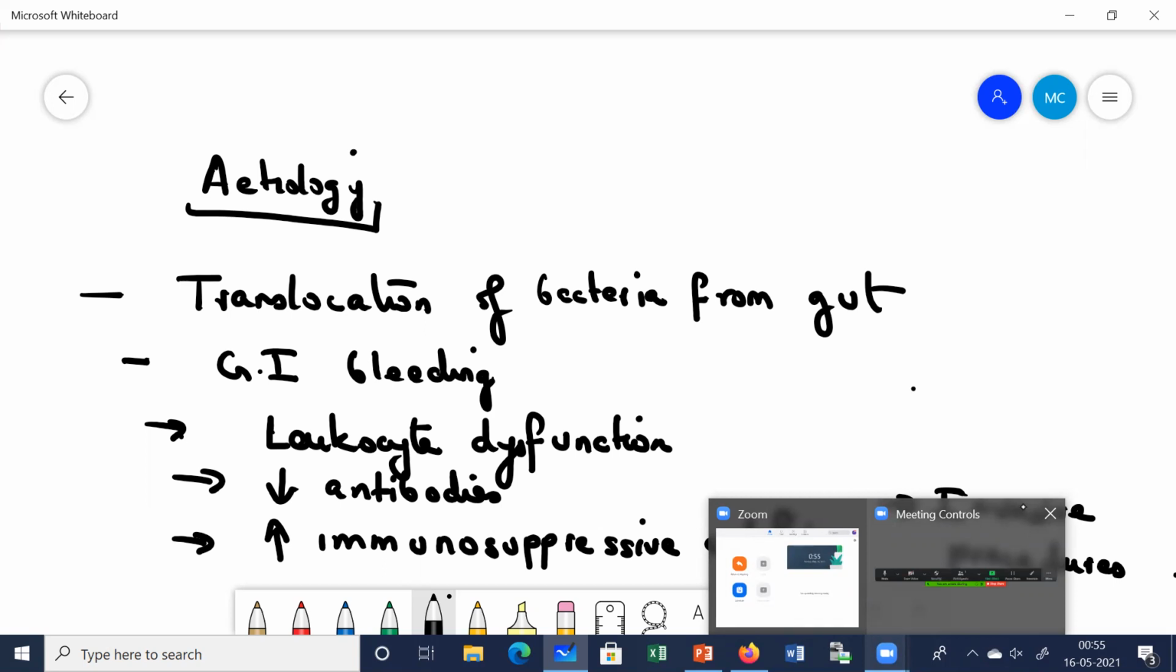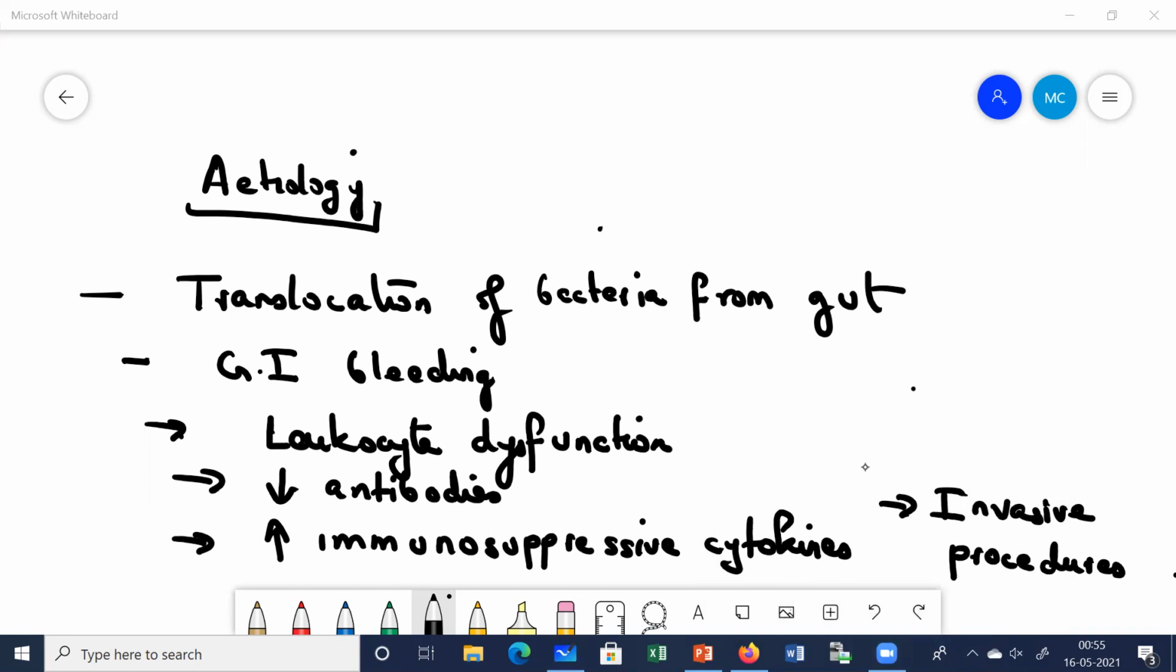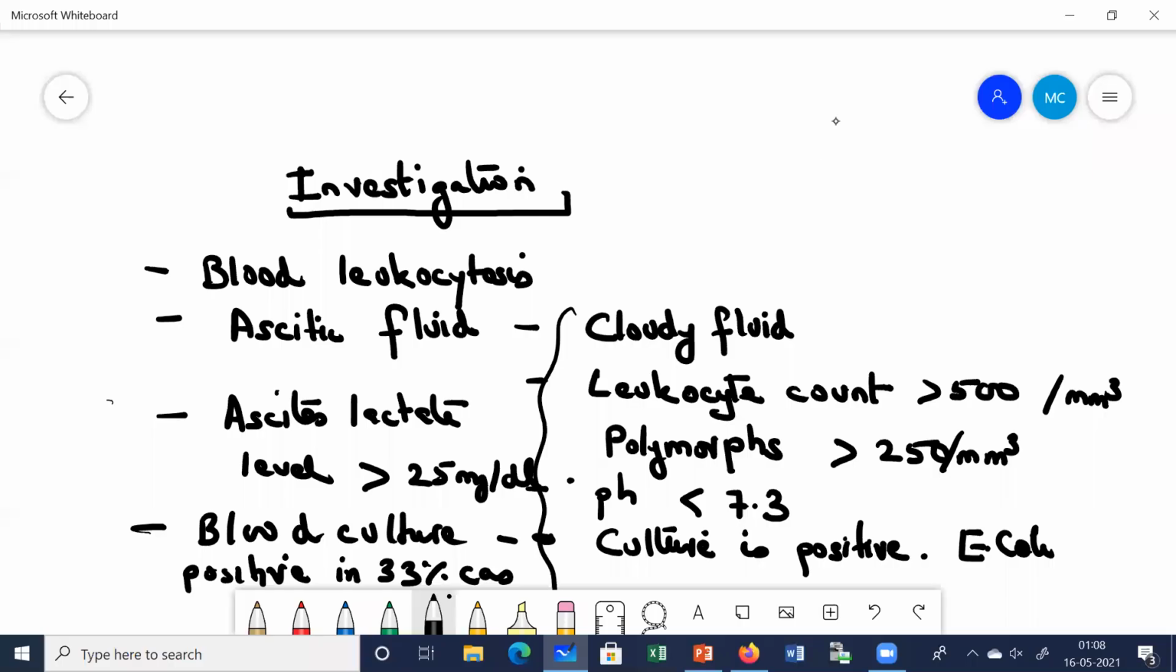Okay. Next, let us come to, first you understood what is the cause, what is spontaneous bacterial peritonitis. We saw the definition of spontaneous bacterial peritonitis, we saw the causes, and we saw the clinical features. Next, let us come to the investigation. How are you going to investigate?